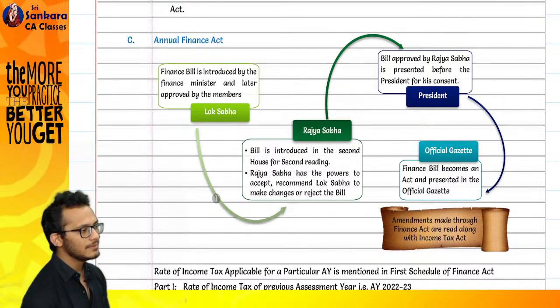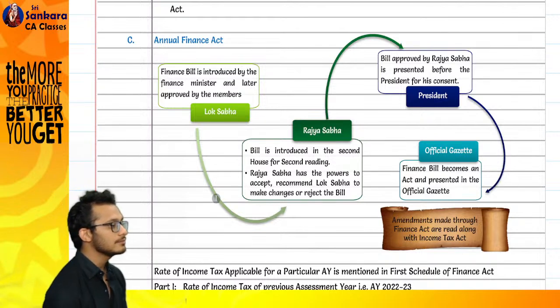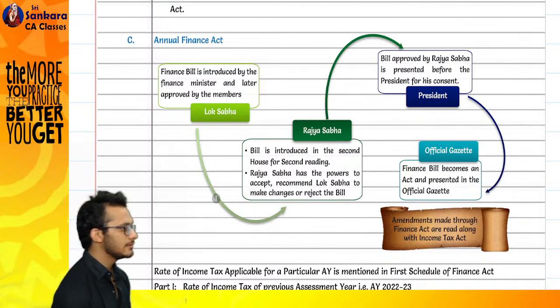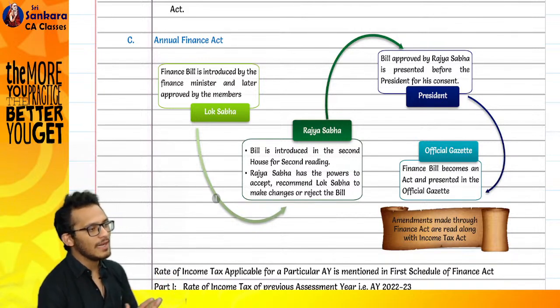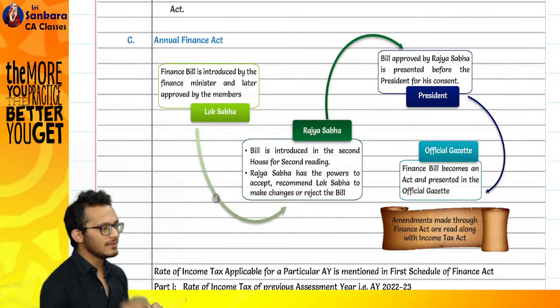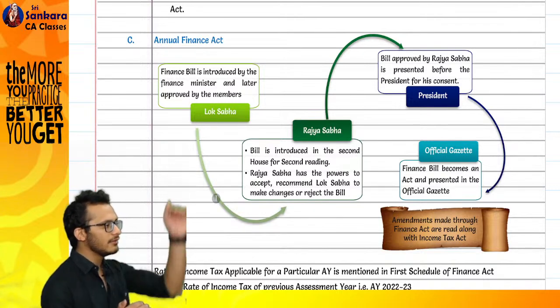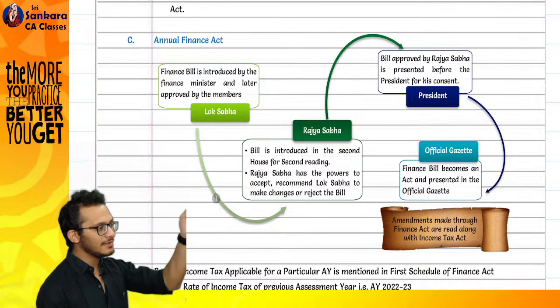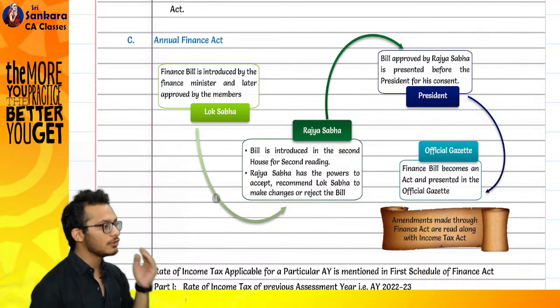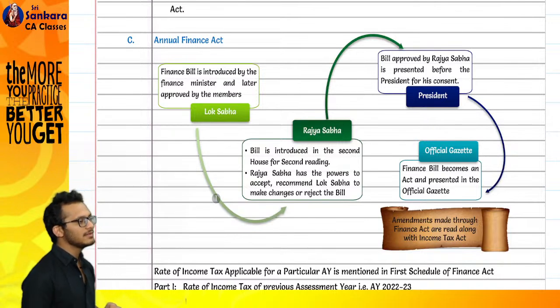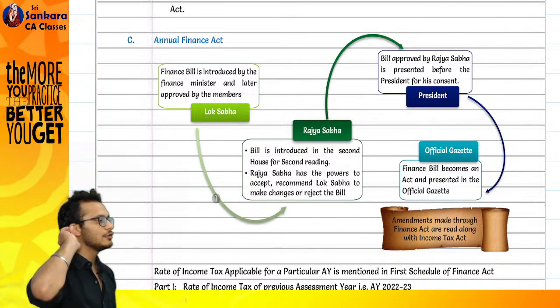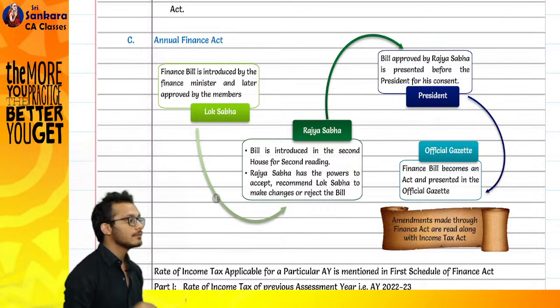Gazette. What is this official gazette? Basically the repository of India. If you want to understand what has happened in the laws, just go to the official gazette, type the law, and the full trail will come. It started when, what all changes you have made every year, and then what you have come to as the final position. Okay? The official gazette is the repository of India. The moment something is published in the official gazette, it is assumed to be applicable to the whole of India.